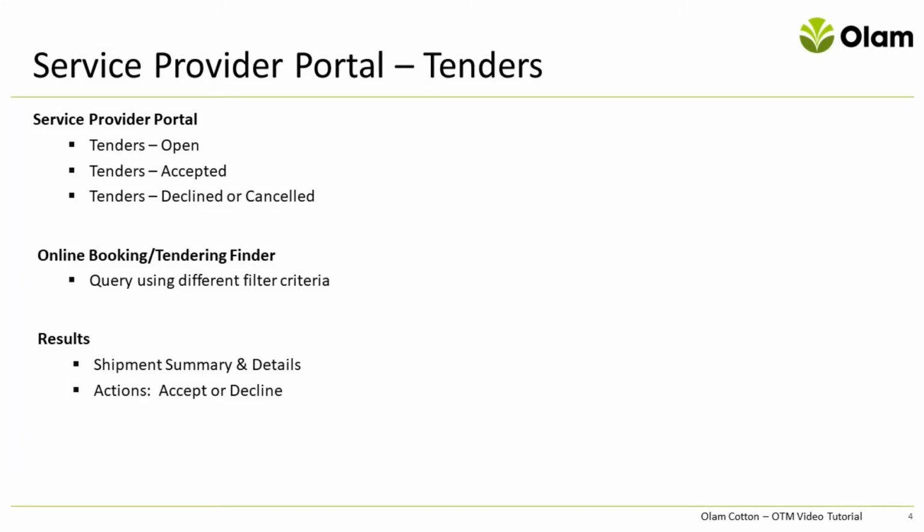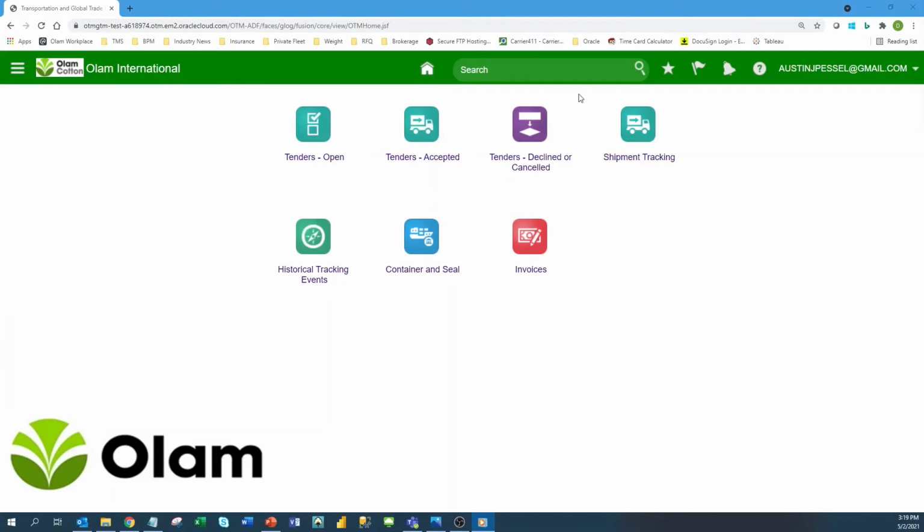Now let's take a look at the tender within the Service Provider Portal, where you'll be able to search for all your tenders: open, accepted, declined, or canceled. After navigating to the dashboard within your portal, you will see 3 icons dealing with tenders. The Tenders Open icon, which allows you to search for all the new tenders that still need the carrier's response. The Tenders Accepted icon, which allows you to search for all tenders that have been accepted. And the Tenders Declined or Canceled icon, which allows you to search for all tenders that have been rejected or withdrawn.